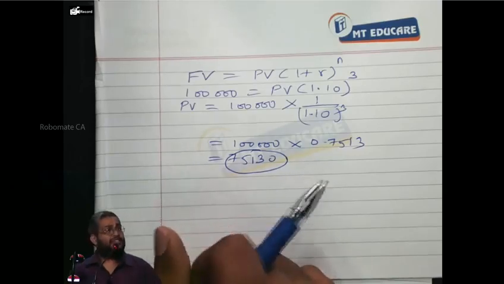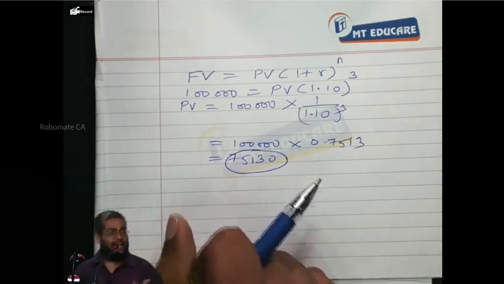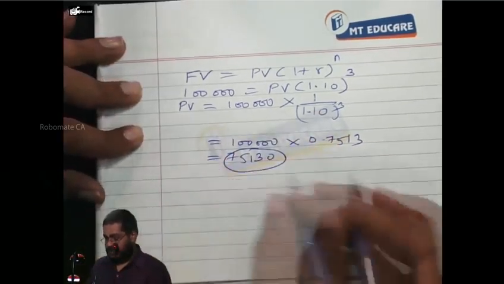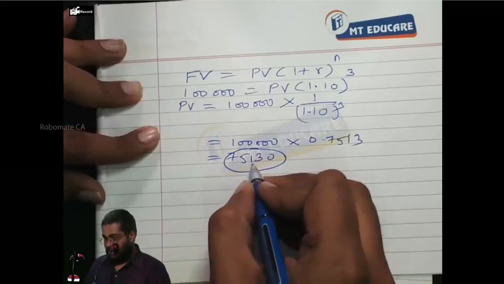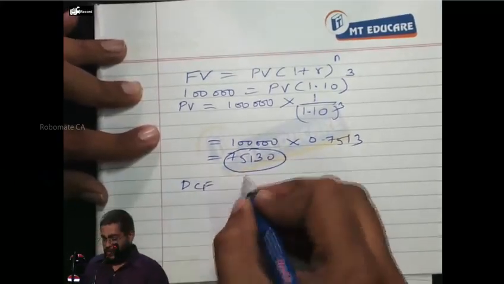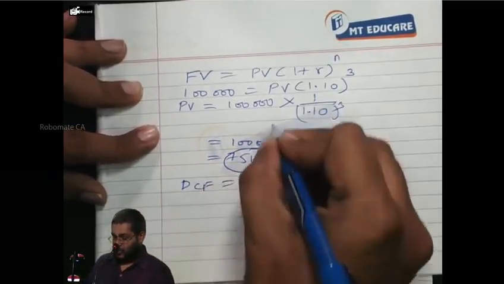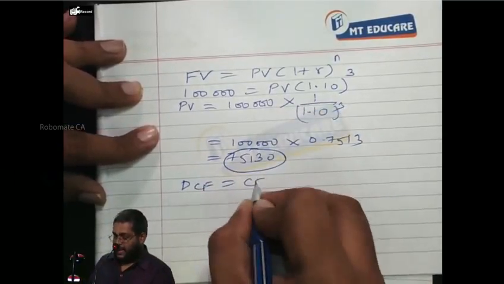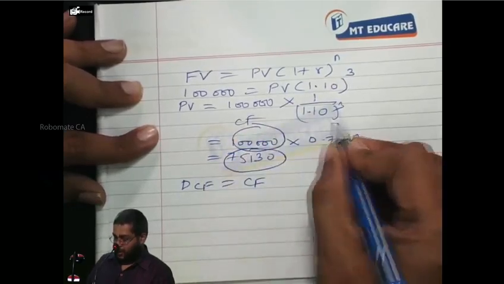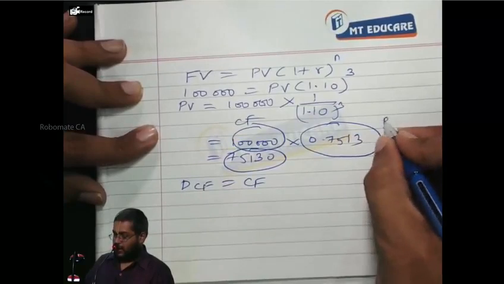If you want an interest of 10% on that particular money. Everybody following or not? Can I proceed? Now, in this case, this 75,130 I call discounted cash flow. The 1 lakh I call cash flow. And this 0.7513 I call it the present value factor.